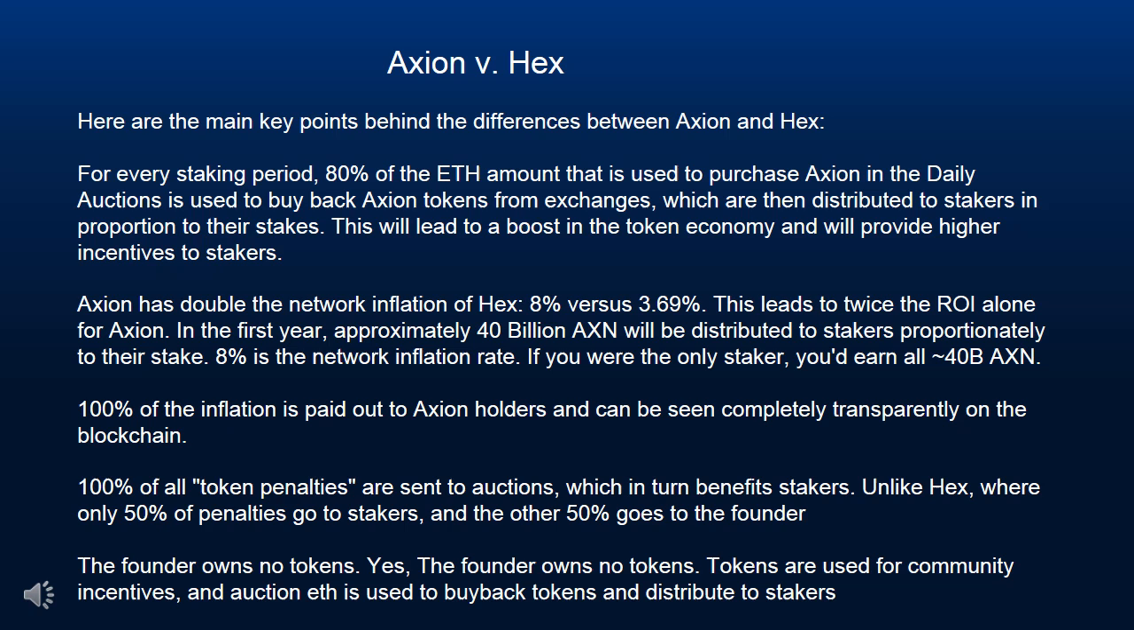For Axion, in the first year, approximately 40 billion AXN will be distributed to stakers proportionately to their stake. 8% is the network inflation rate. If you were the only staker, you'd earn all 40 billion AXN. 100% of the inflation is paid out to Axion holders and can be seen completely transparently on their blockchain. 100% of all token penalties are sent to auctions, which in turn benefits stakers,